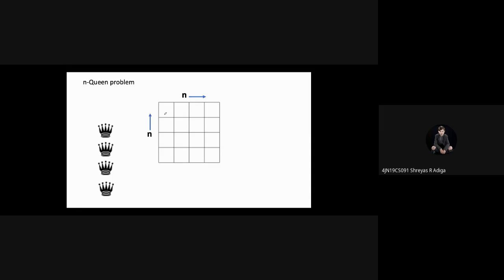What is the major constraint in case of queens? If a queen is present here, no other queen can be present in the horizontal direction. In this direction also no other queen can come. In this direction also no other queen can be placed. Again, in this direction also no other queen can be placed.